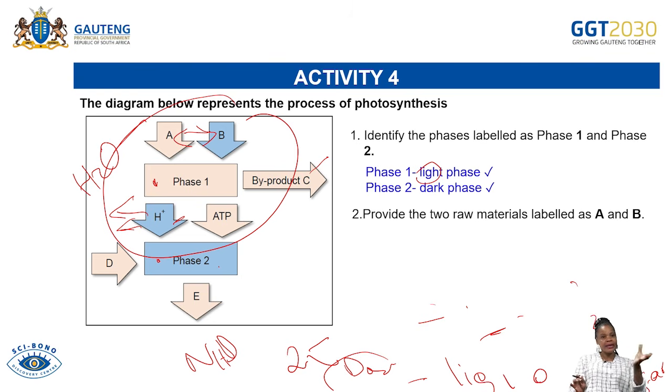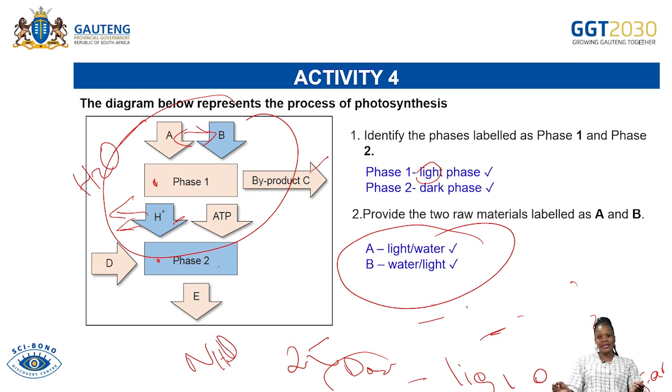So A can be water, it can also be light. B can be water, or it can also be light, either way. So A is light or water, B is light or water. So these are the two raw materials that are required for photosynthesis to take place during the light phase.